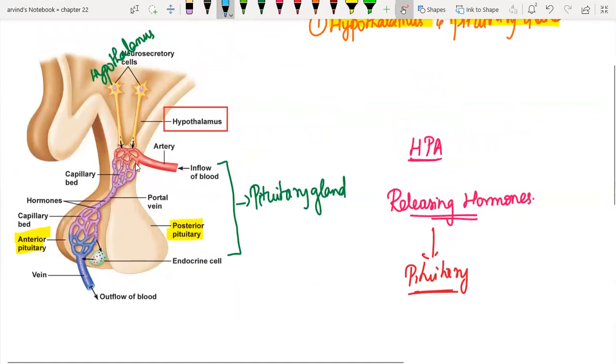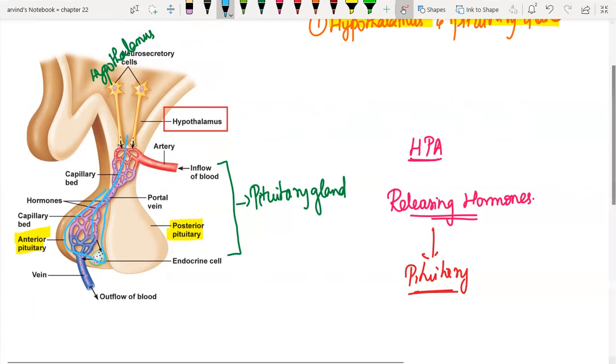If you observe in this picture, this portion is my anterior pituitary, and from the hypothalamus it communicates to the anterior pituitary. This portal circulation is concerned mainly with your anterior pituitary. So the hypothalamus activates the anterior pituitary by means of portal circulation.